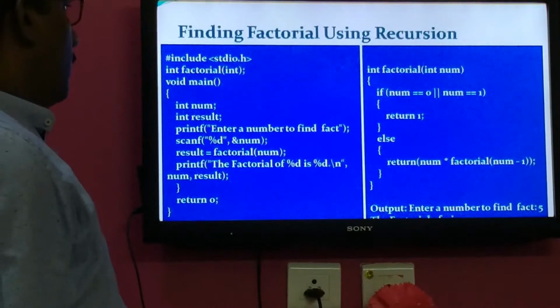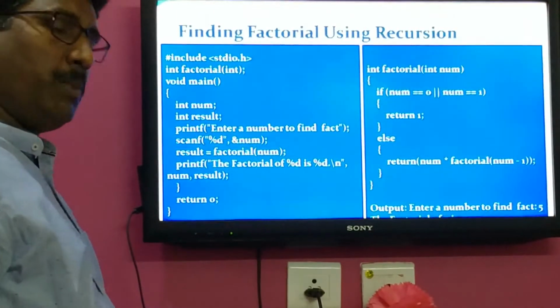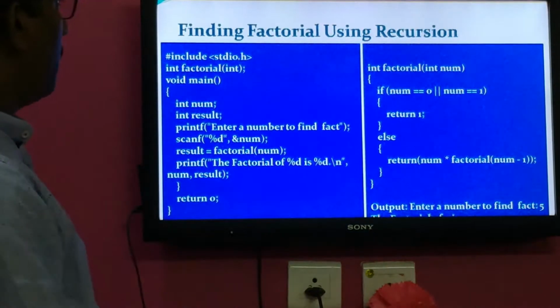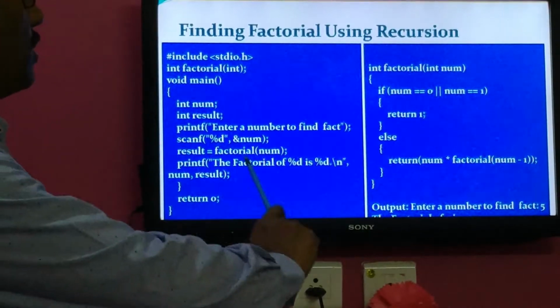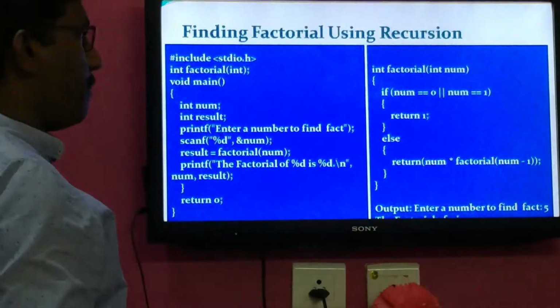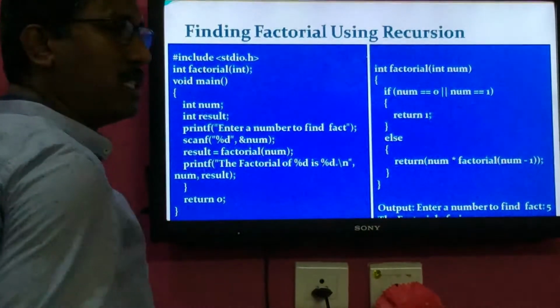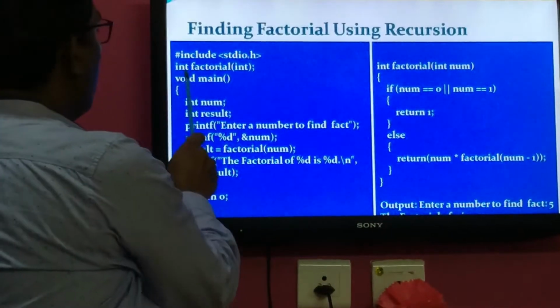Now we will discuss what recursion is, what the usage of recursion is, and the application of recursion with the help of this example program. This program illustrates the usage of recursion, which is to find the factorial of a given number by using recursion. In this complete program, two important functions are defined: one is the main function and the other is the factorial function. The factorial function is defined after main. That's why this function is informed globally.